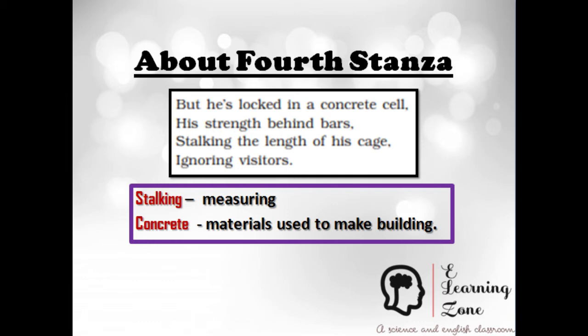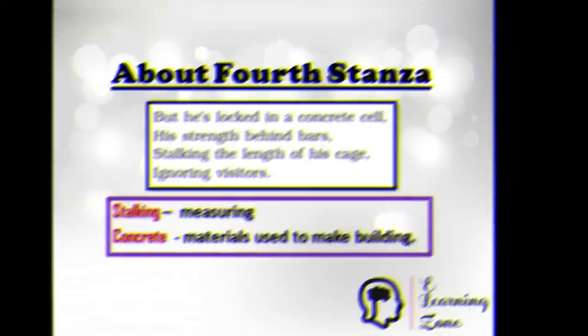He is in a cage behind the bars, where very slowly and silently he is moving up and down, here and there. He ignores the visitors, meaning he is avoiding them. He is not interested in who is coming to visit him, who is coming to see the tiger in the zoo. So he is avoiding them, as they have no feelings for this mighty animal, caged now, who otherwise would have been moving freely in the jungle, in the forest.